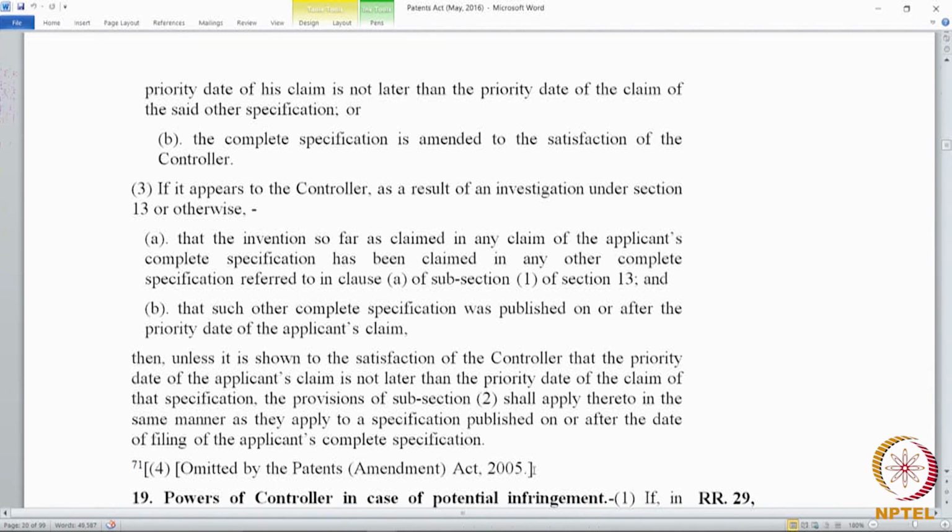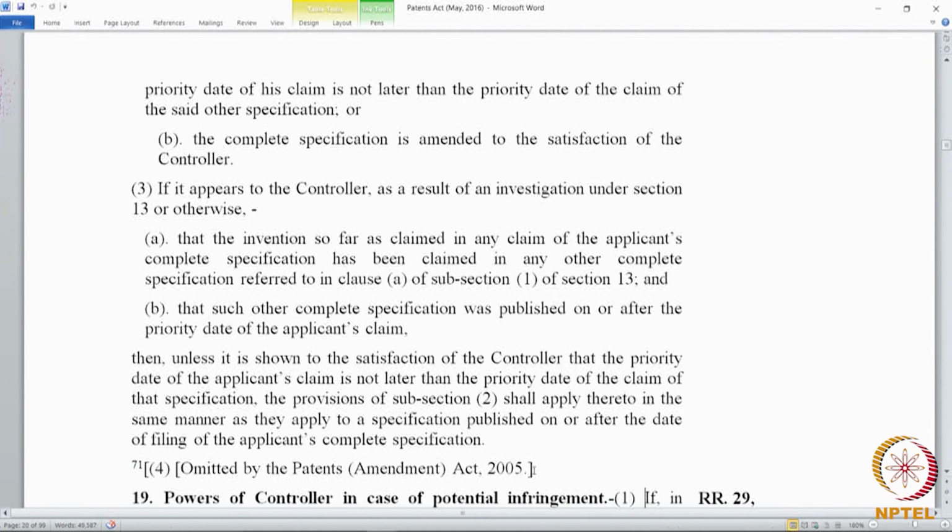So, if you file an application under the 1970 Act and there is an application filed under the 1911 Act, say in 1969 or 1968, which is still lying dormant and after your priority date it gets published, the controller can ask for a reference to that Act. So, that is the earlier provision under 18(2), the cross reference.